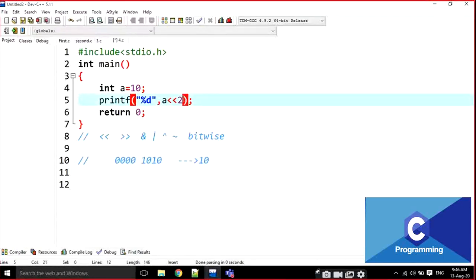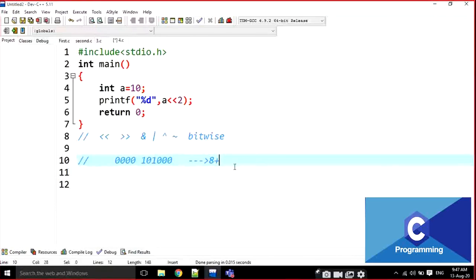That means I put zeros in those 2 bits. This is 2 power 0, this is 2 power 1, 2 power 2, 2 power 3. What is 2 power 3? 8. Then 2 power 4, 2 power 5. What is 2 power 5?